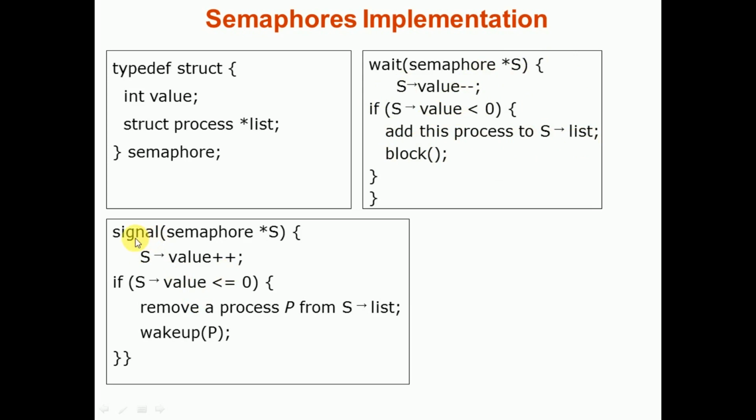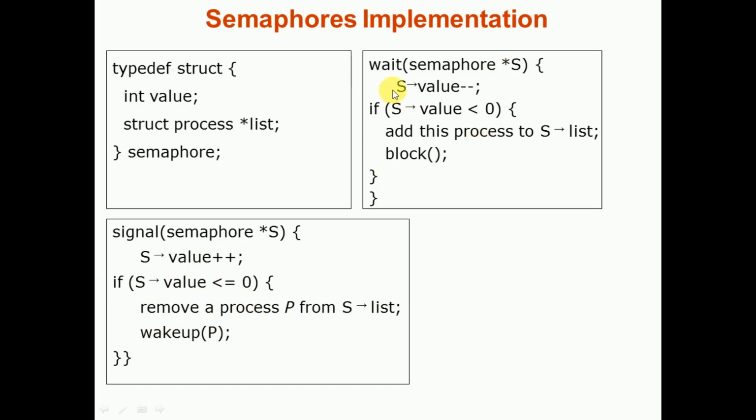So next we'll see how the signal method can be implemented here. It is signal of semaphore star S. Again in signal we know that we have to increment the value of the semaphore, so it is S value plus plus. Here we check whether the value is greater than or equal to 0. What do we have to do? We have to remove a process P from the list, and we have to call wakeup of P in order to start executing that particular process. So this is how you can implement semaphores.